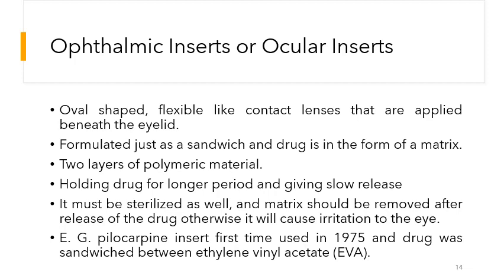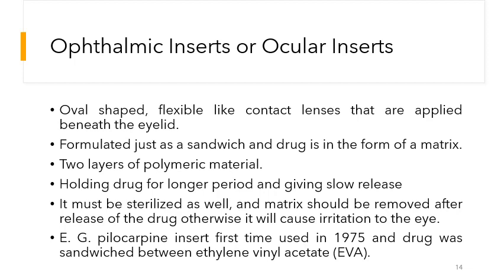Eventually there will be a time when there will be no drug in the system. So when all of the drug has been absorbed into the eye, the remaining polymeric material that is not dissolvable, that is not absorbable, will be removed from the eye. As we discussed in the patch systems, when all of the drug was absorbed through the skin into the systemic circulation, we were removing the patch and applying a new patch.